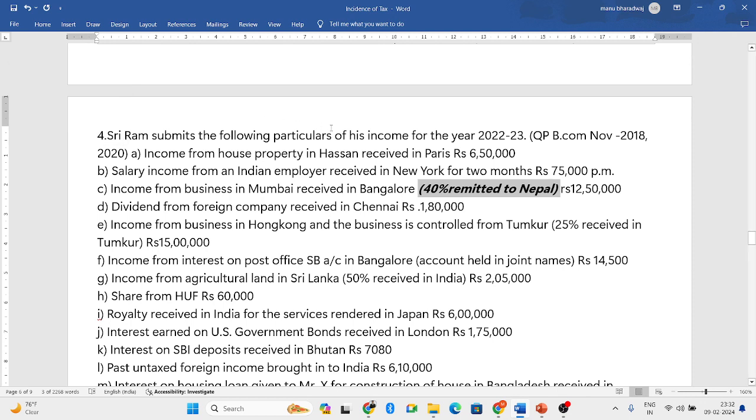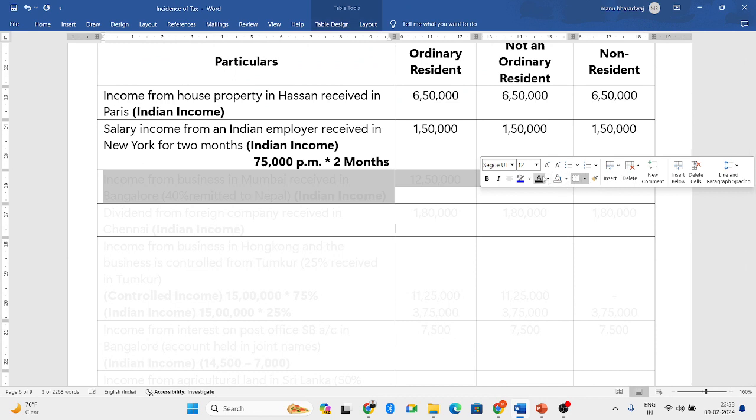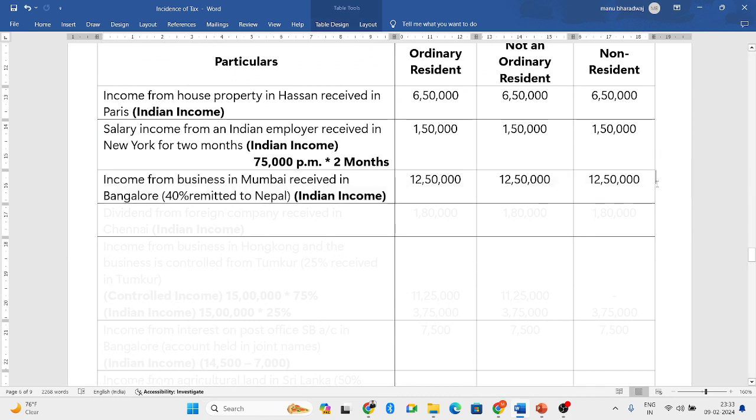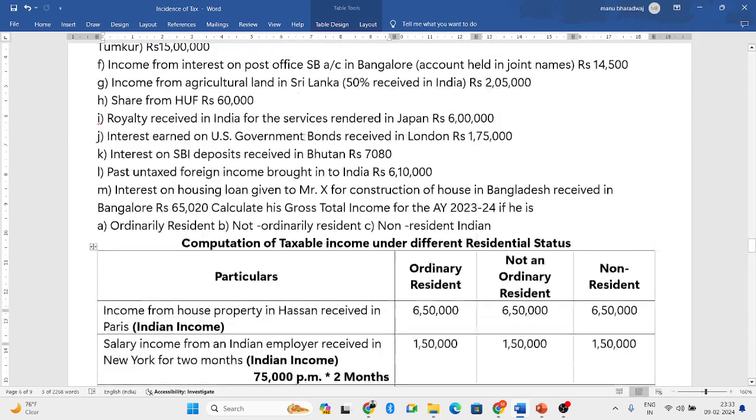Now here you have done a business in Mumbai, and from that business you're earning the income. The income has arisen in India, and you received it in Bangalore. So the arising aspect and the receiving aspect are both in India. Hence it is considered to be Indian income, and as it is an Indian income, all the three kinds of residential status will be taxed. So forget this remitted. Next.